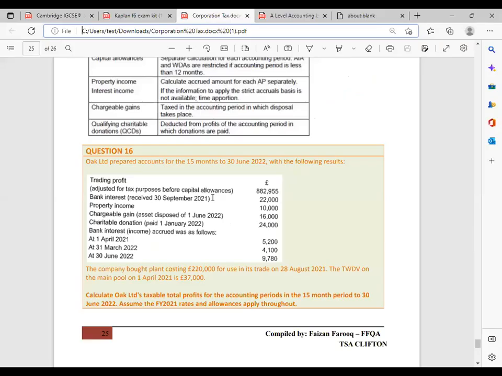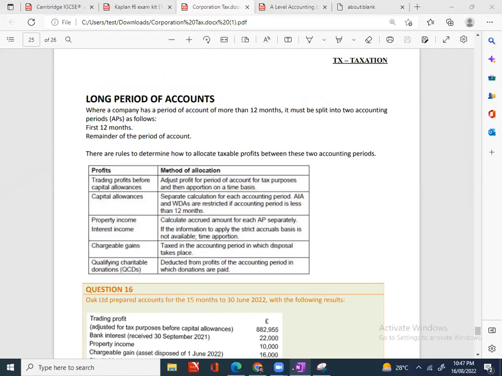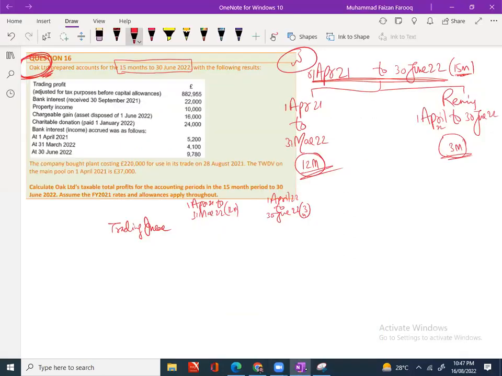Now I am splitting the screens. Just check the first line about trading profit. It's written that trading profit can be split out. Now we will learn splitting out. This trading profit is for 15 months, right or wrong?